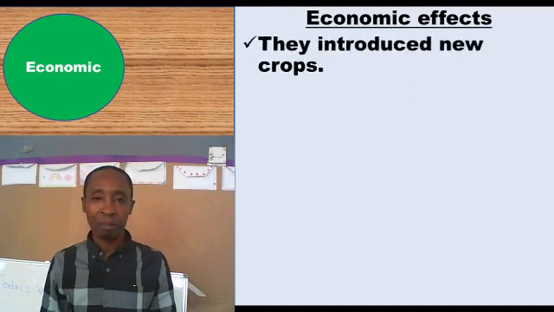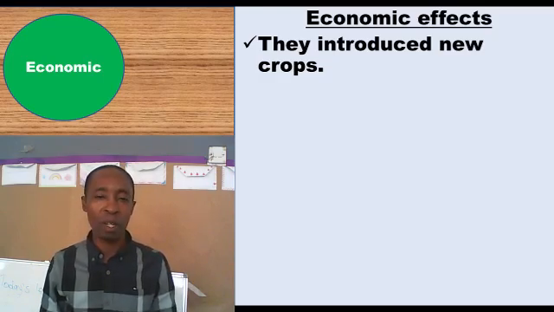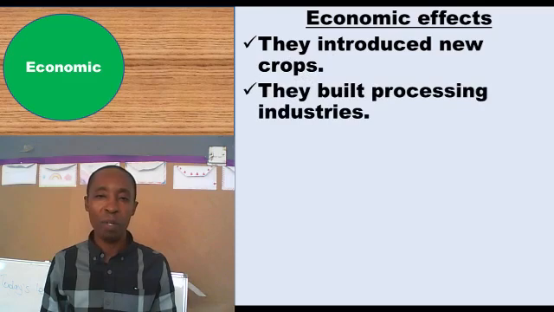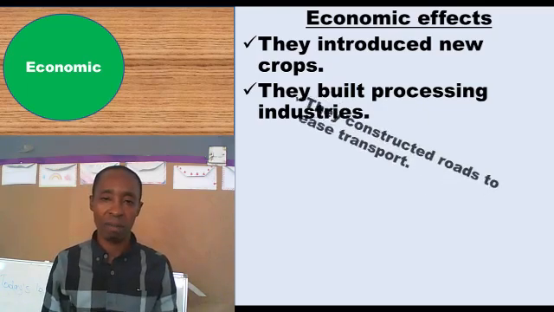One, they introduced new crops. That these colonies here introduced new crops. Prior, we saw the new crops that were introduced by the colonies, like cotton. It was introduced by colonies. So we thank them for that and say, yes, the coming of colonies led to introduction of new crops in Africa. Also, they built processing industries. We never had these processing industries. So we thank them for introducing processing industries.